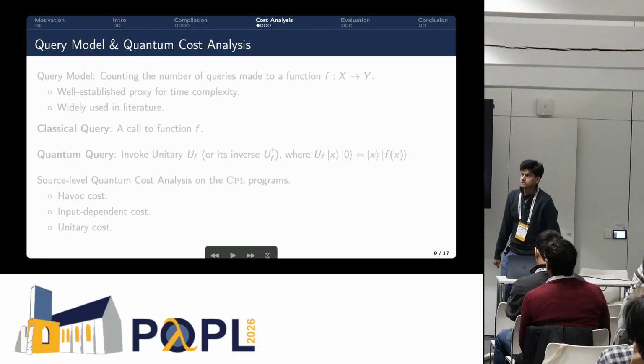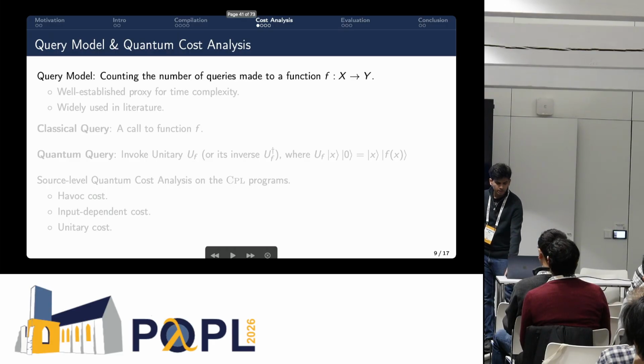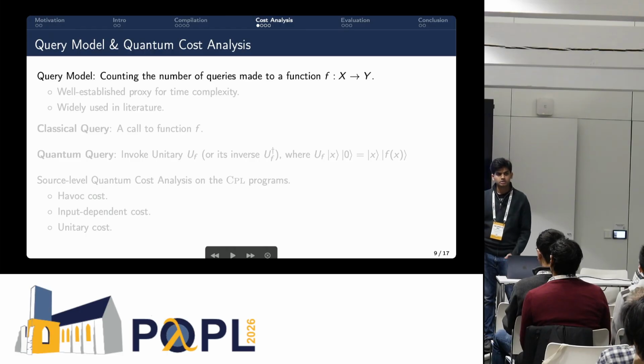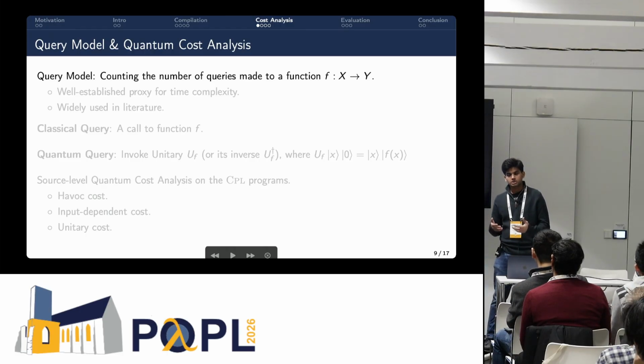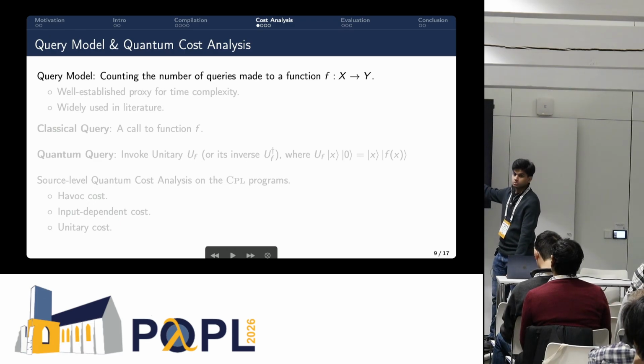But then, as I said, the original idea was allowing estimation of quantum cost, right? I have defined the compilation, but going back to the cost analysis, how do we do this? Before I get into the exact cost analysis, let's make sure we are on the same page about the cost model that we choose. In this case, we choose the query model, which in the basic sense is counting the number of queries made to a function f. Why do we use this?